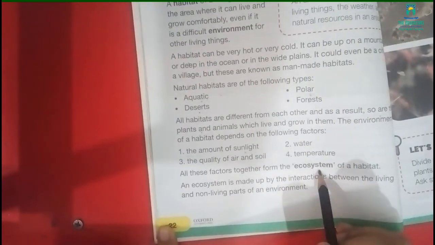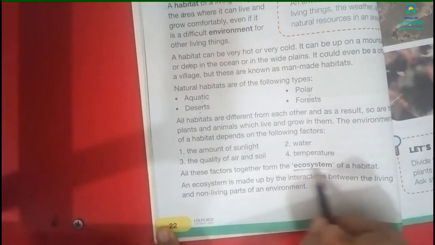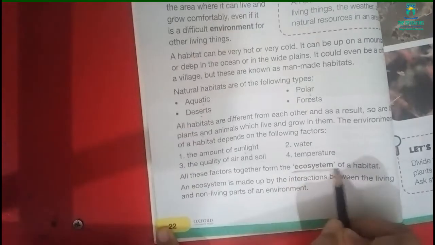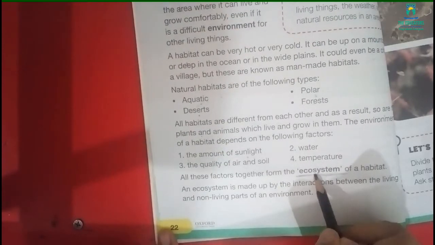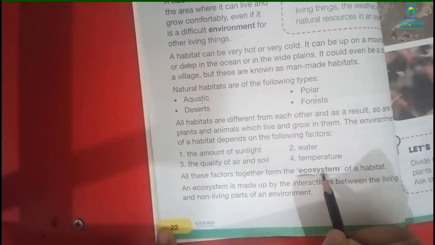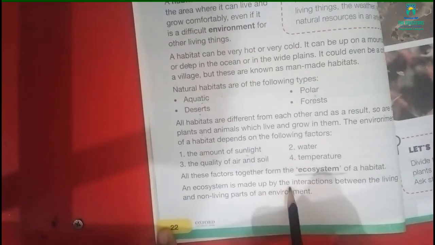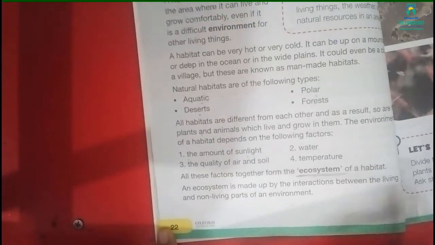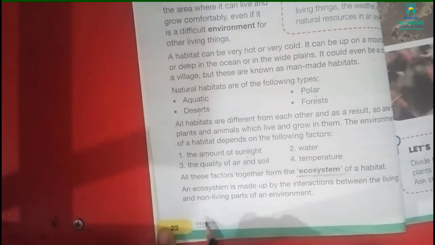All these factors together form the ecosystem of a habitat. What do you mean by ecosystem? Underline this word. Ecosystem is the interaction between living and non-living parts of an environment. An ecosystem is made up by the interaction between the living and non-living parts of the environment. It's enough for today.